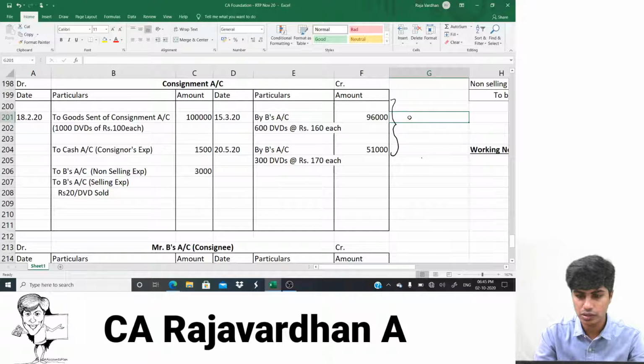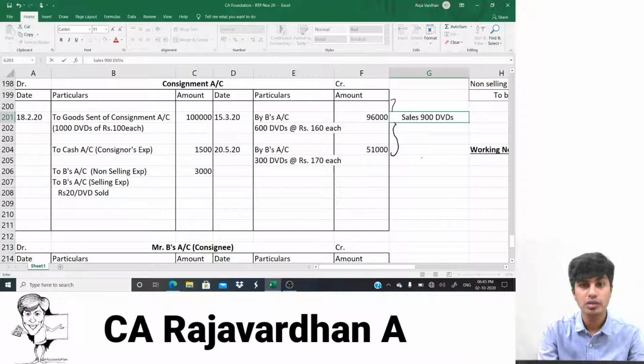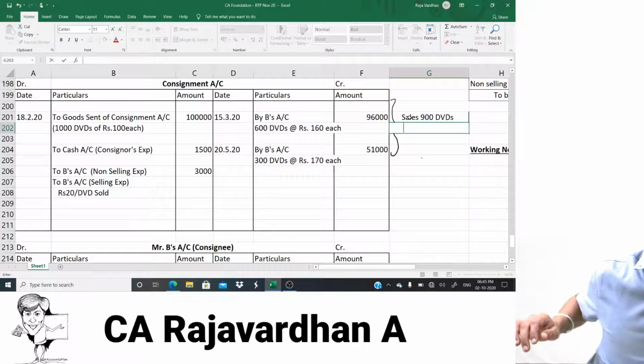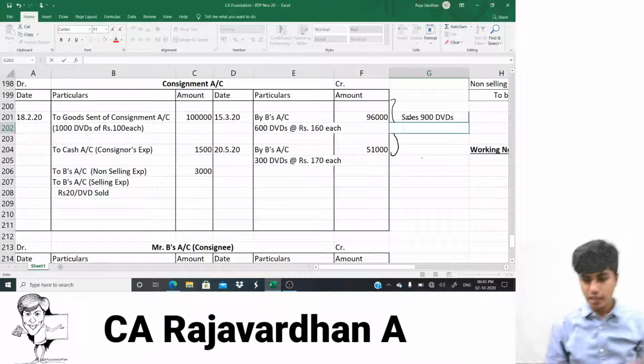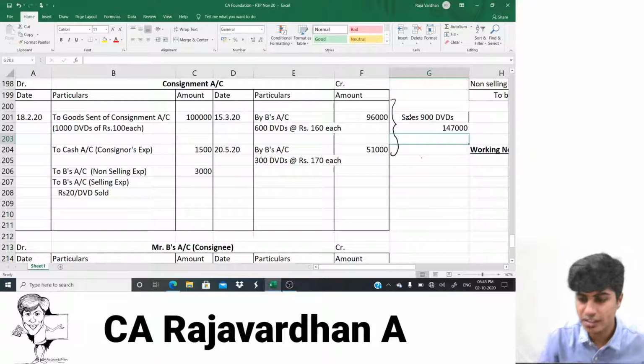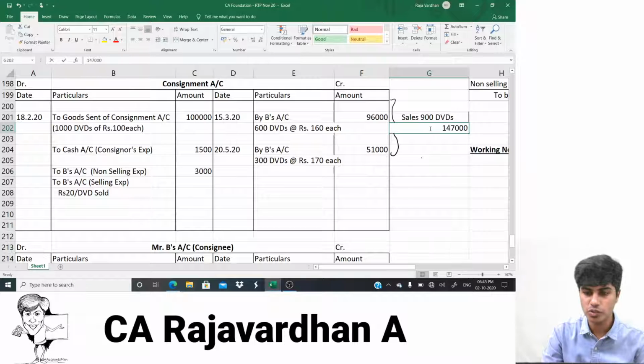Yeah. So now we can arrive at one conclusion. What is that conclusion? Sales is 900 DVDs. 900 DVDs have been sold. What is the amount? The amount is 96,000 plus 51,000. How much is 96 plus 51? 147. That becomes 1,47,000. That is the value of sales. You guys get that? So basically 900 DVDs have been sold for rupees 1,47,000.